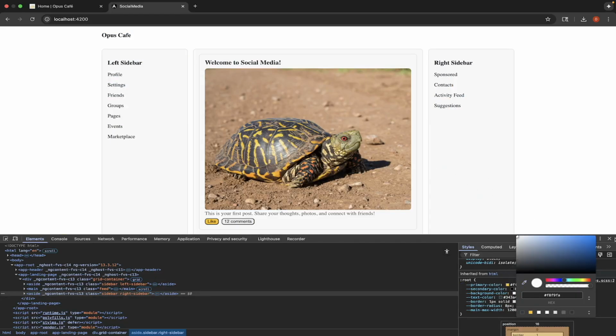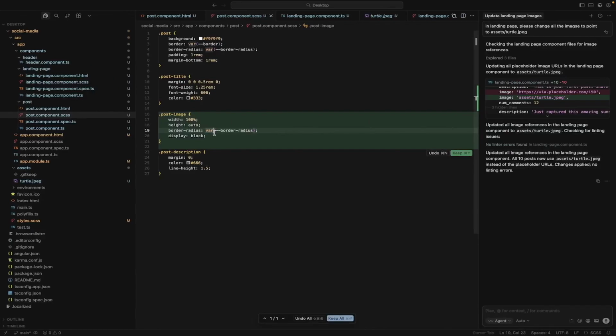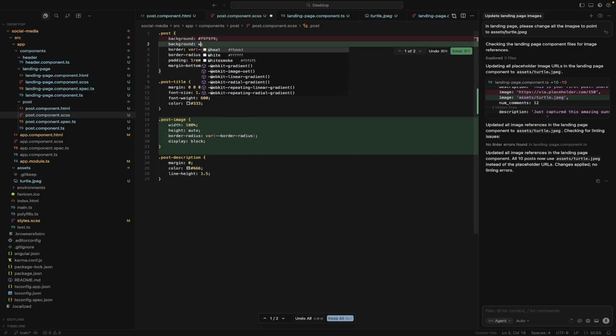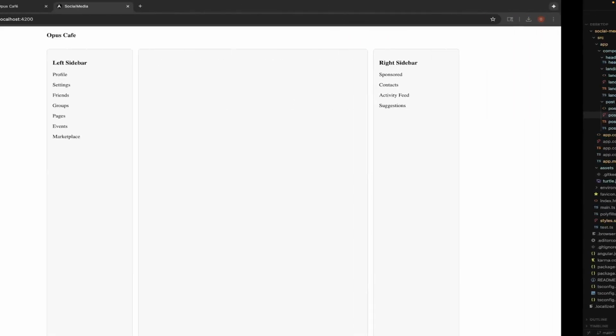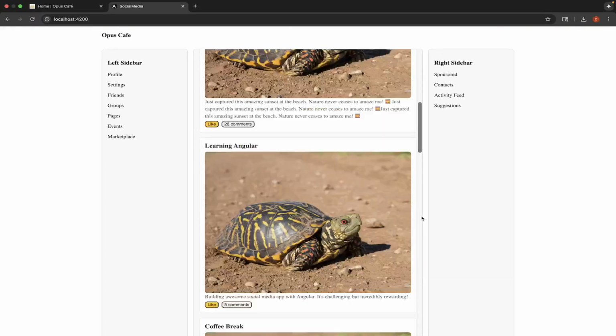This is the background color, and we want white to be the opposite. So let's actually call the post itself has this background. Let's call this white. Okay? And it has that background now.